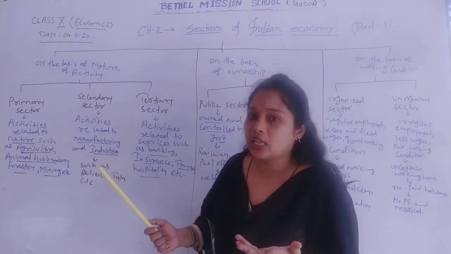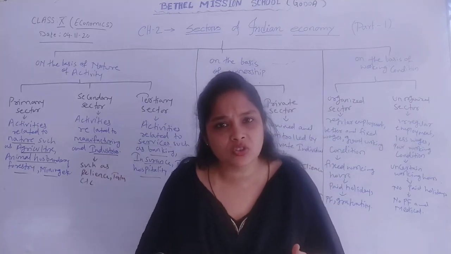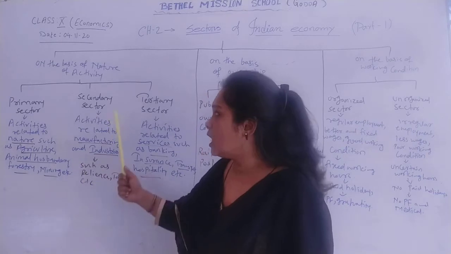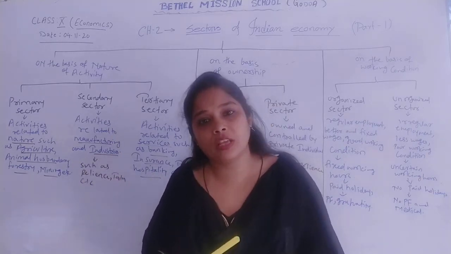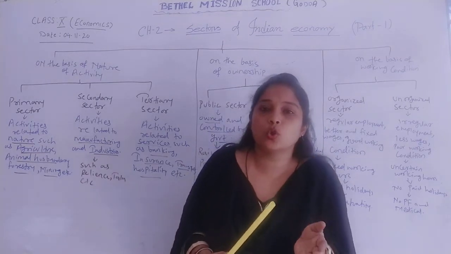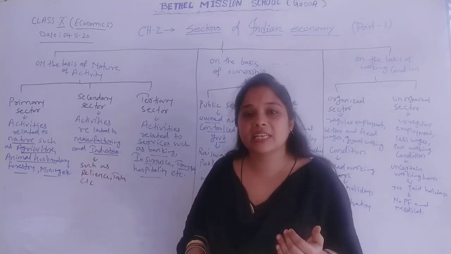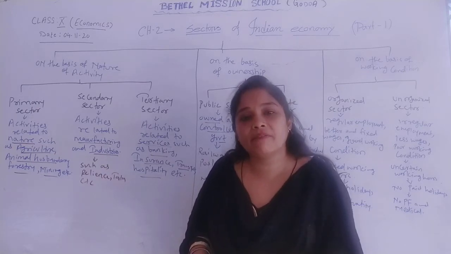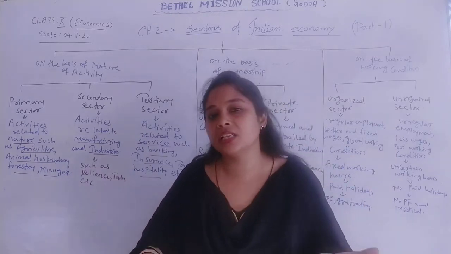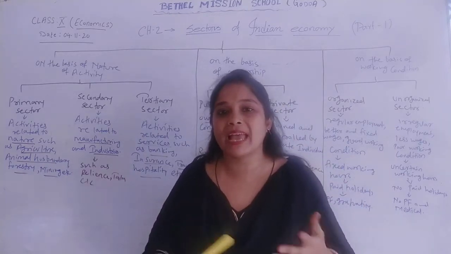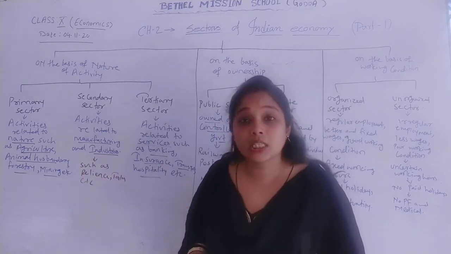Like we can take an example of Reliance Industries, Tata Industries. These are the manufacturing industries. These industries come under the secondary sector. Any manufacturing company or industry comes under the secondary sector, because the secondary sector means activities related to manufacturing and industry. Either it is the production process, the distribution process, or the buying and selling of goods and services, all those activities come under the secondary sector.